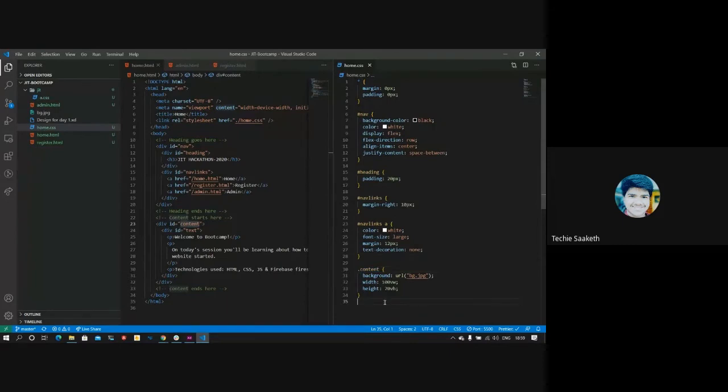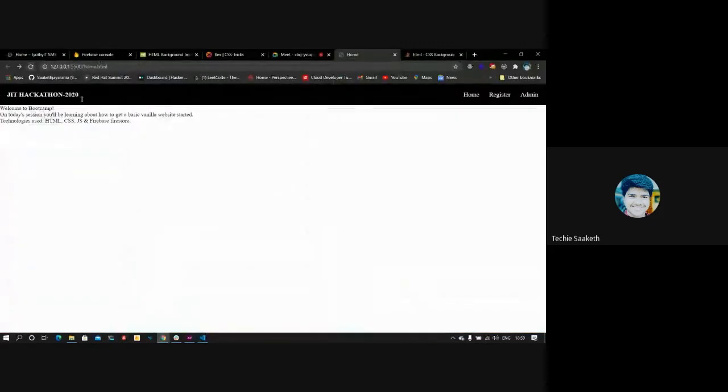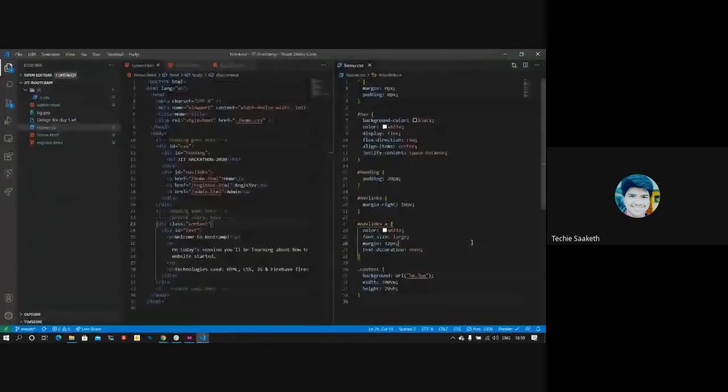Some of my friends have helped me here. You can see here that I used a dot, but instead of a dot, I should have used a hash, since we have given it an ID as content. When we use a class instead of an ID, we need to give it a dot. So this might work now.